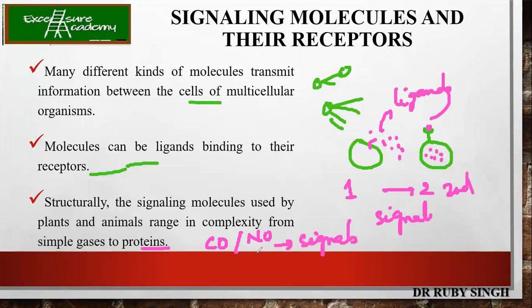When these are released, they go and bind and activate certain molecules or ligands, and then those ligands or transcription factors bind to particular molecules. It can be another protein, another RNA or DNA, giving different kinds of signaling, right? It can be gases, sugar molecules, proteins, anything. Signals can be anything, and your ligands can be anything.